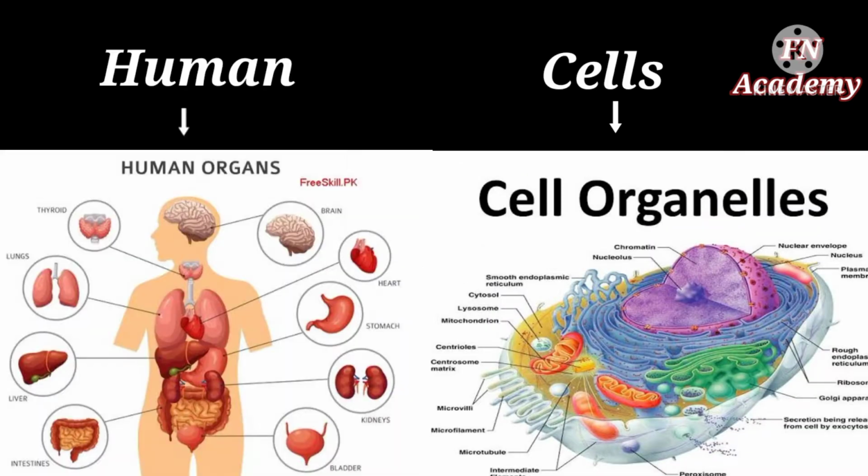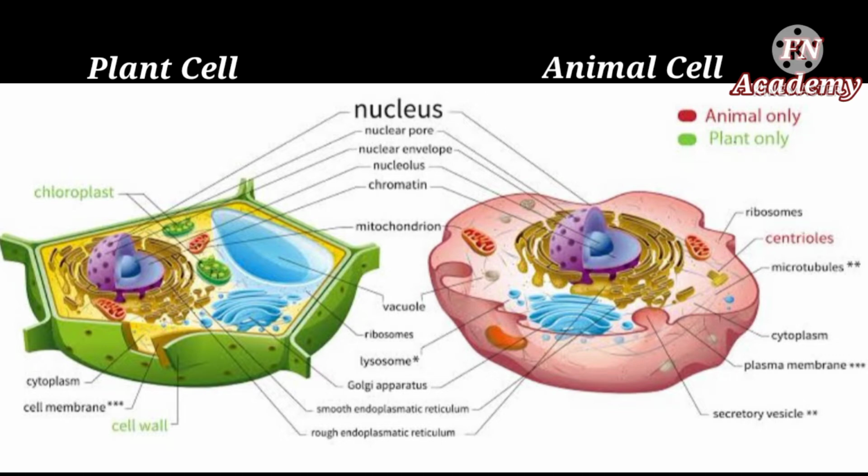And also we know that just like how humans need organs to perform various functions, cells require organelles to perform these specific functions. So we can say that cell organelles are similar to organs in a human system. In the last session we have also discussed that plants and animals are different based on their structure and functions. So to perform these functions, their cell organelles will also be different.